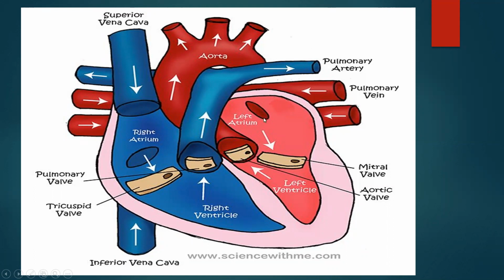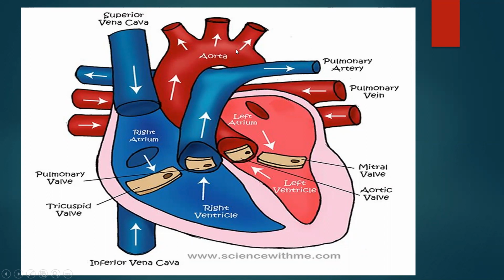This oxygenated blood comes here into the left auricle. From the left auricle, it comes into the left ventricle. As we know, ventricles are the pumping chambers. So the left ventricle pumps the oxygenated blood into the aorta.